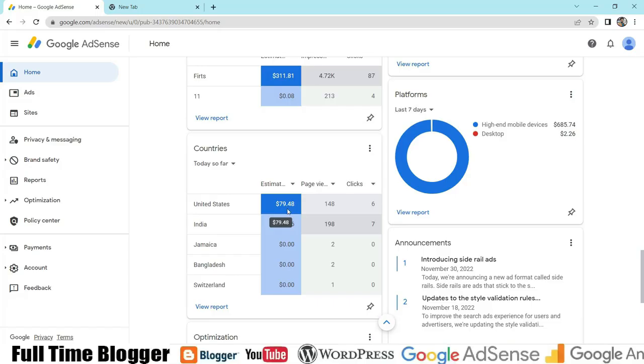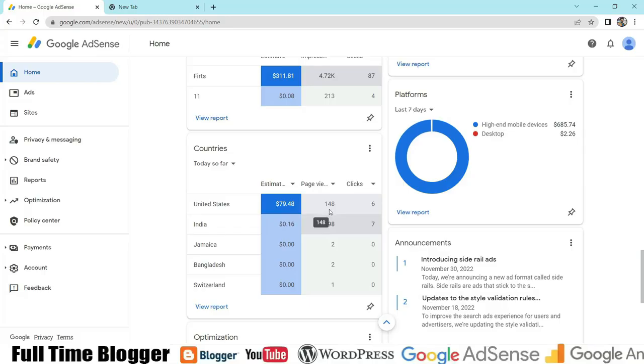Also, United States has a very high CPC because they have very good purchasing power. So always remember you have to choose or select United States. So here is the live proof. Okay, I will show you live. I will refresh my AdSense dashboard, don't worry.